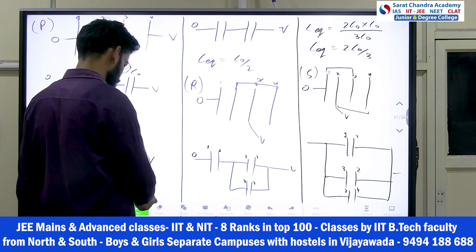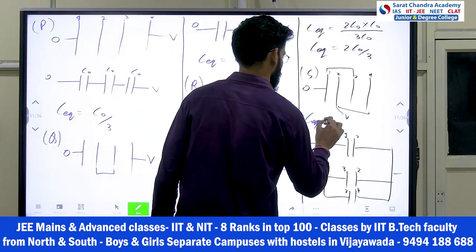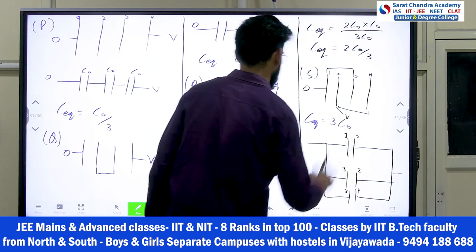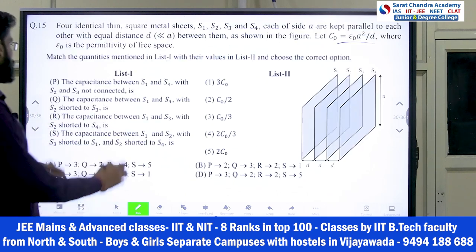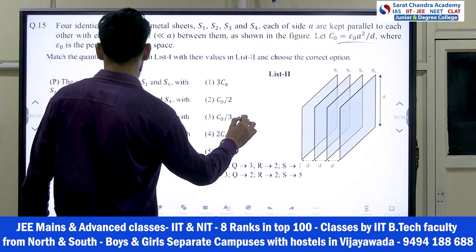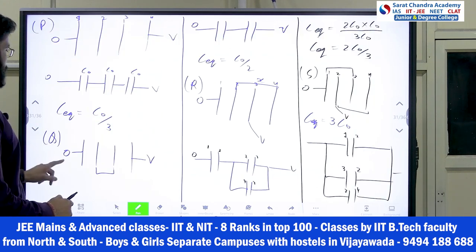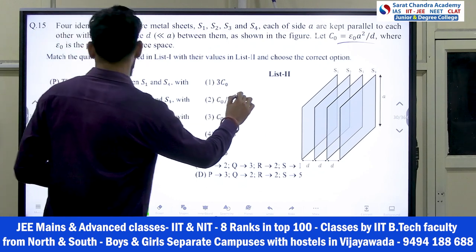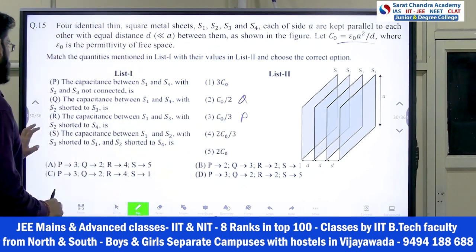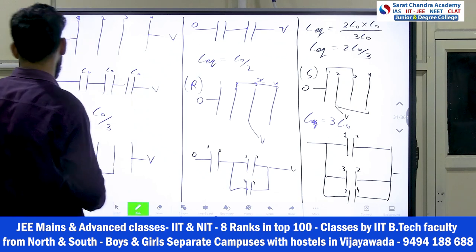Okay. So in S part, let's write down here only. In S part, I have C equivalent equal to 3 C naught. Which option? Here, if you see, first C naught by 3 will come for P, and then in Q part the answer came C naught by 2. So this came Q. And then R came 2 C naught by 3.